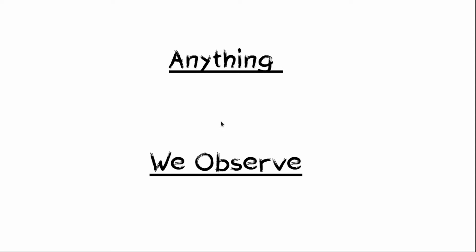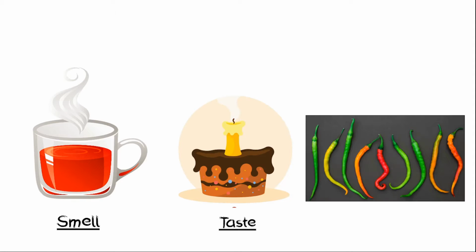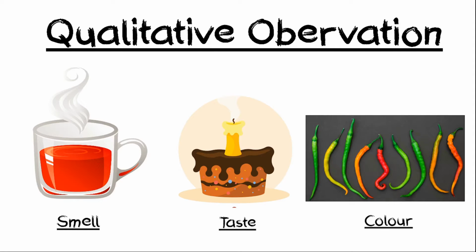In our world, anything we observe, there are mainly two types. Some properties like smell, taste, color, etc. of matter are subject to qualitative observation only. We use our sense organs to perceive this.